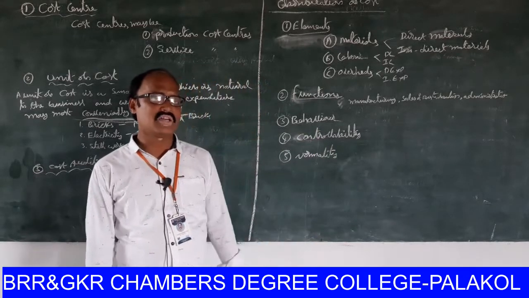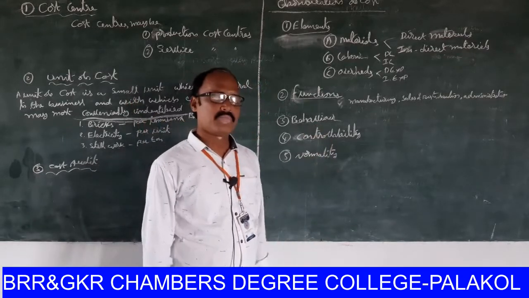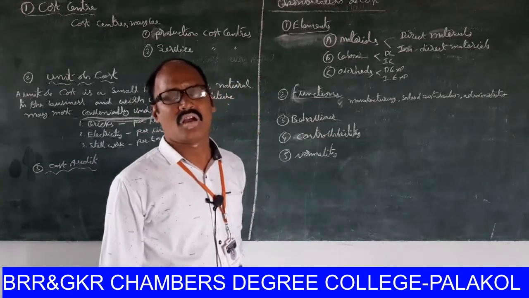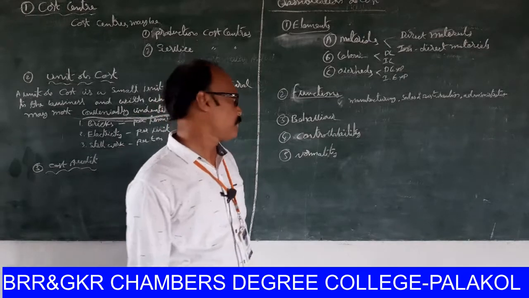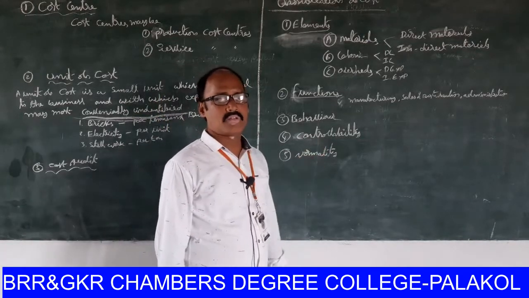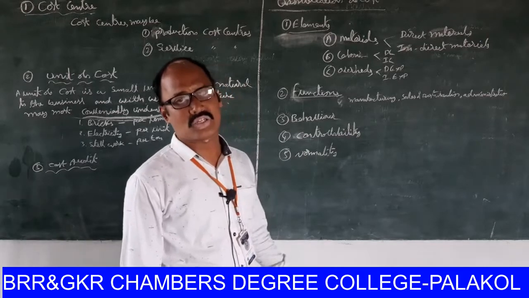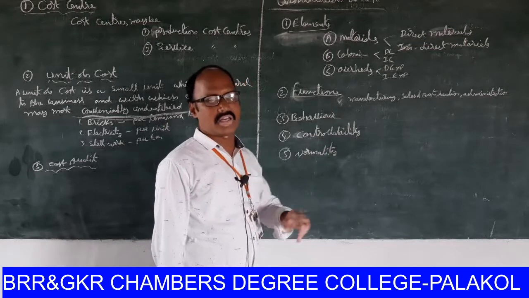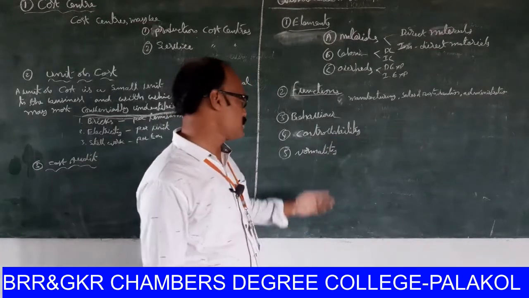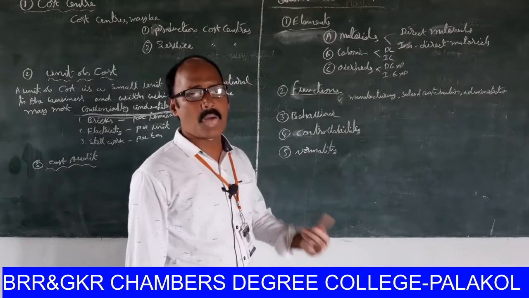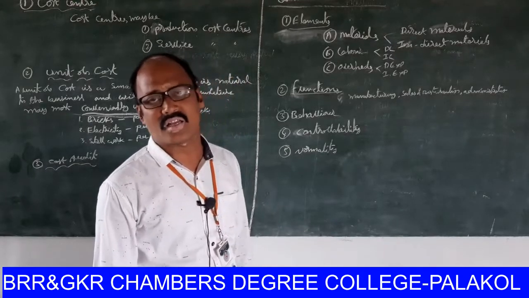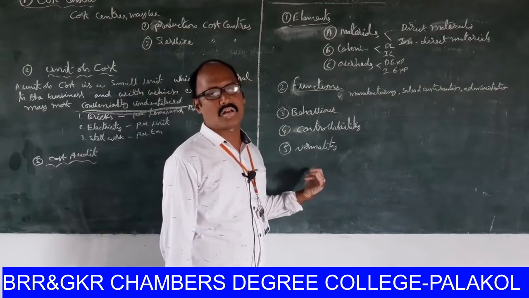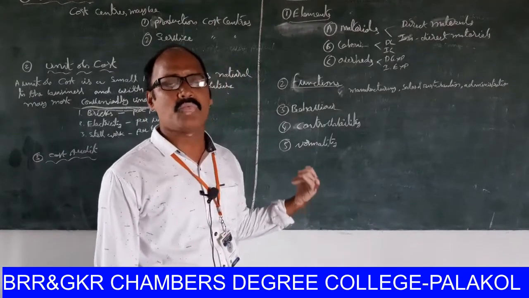On behavior, costs are classified as variable expenditure, semi-variable expenditure, and fixed expenditure. Controllability: controllable expenditure, uncontrollable expenditure. Normality has again 2 categories: normal expenditure and abnormal expenditure. Normal expenditures are considered at the time of price fixation, but abnormal expenditure is not allowed at the time of price fixation.